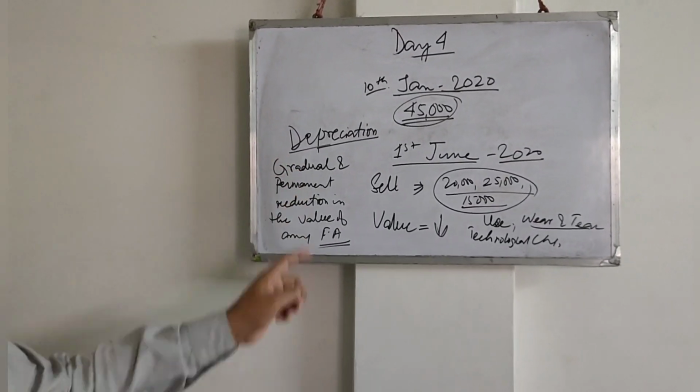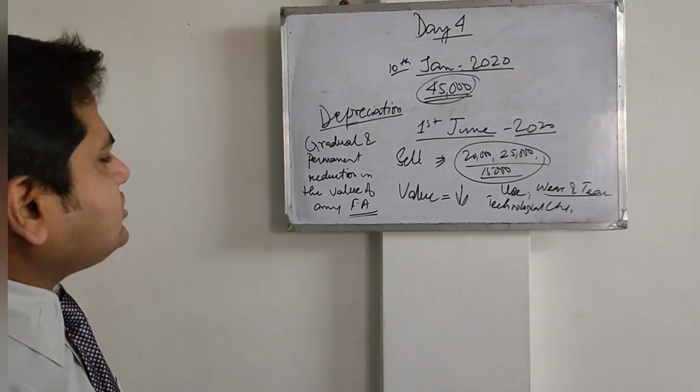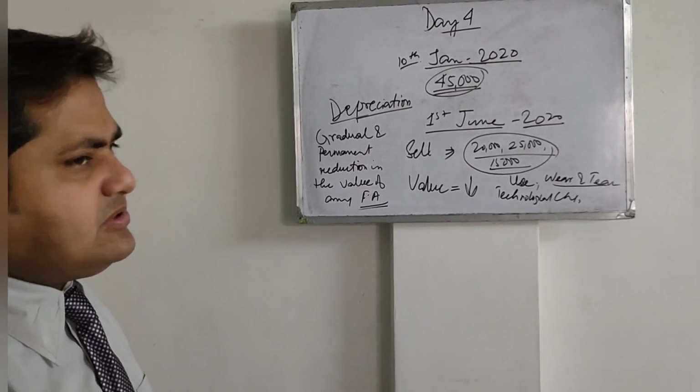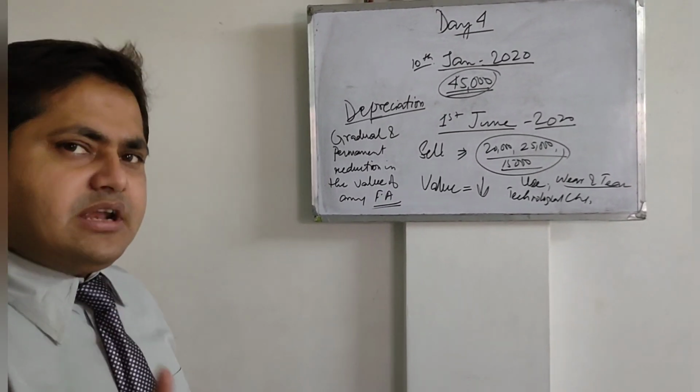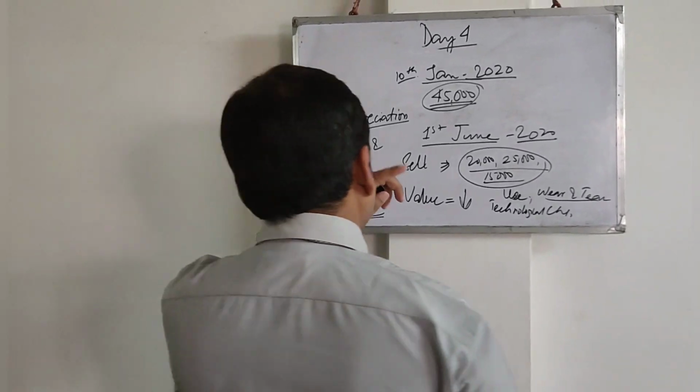Okay, so gradual and permanent decrease or reduction in the value of any fixed asset is called depreciation. Try to recall and remember one thing.